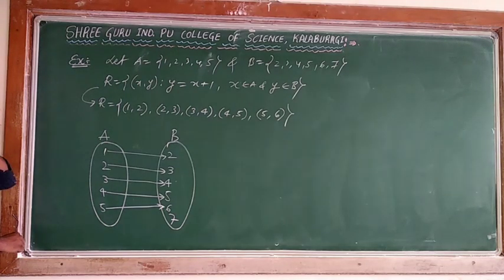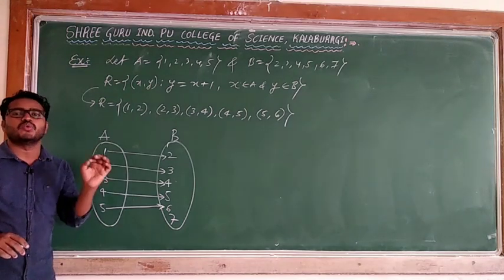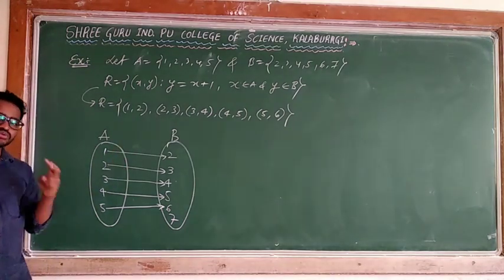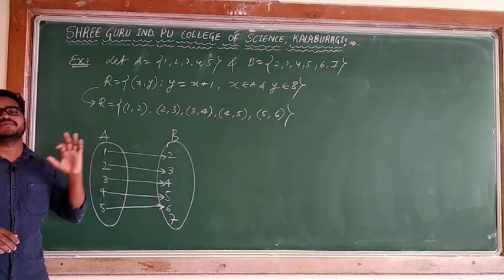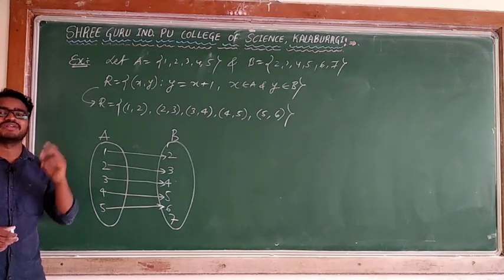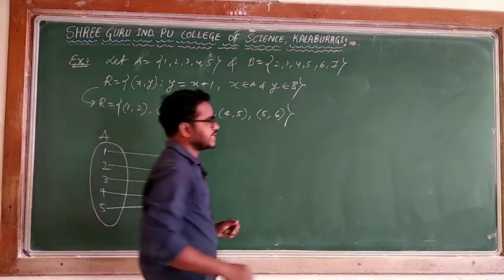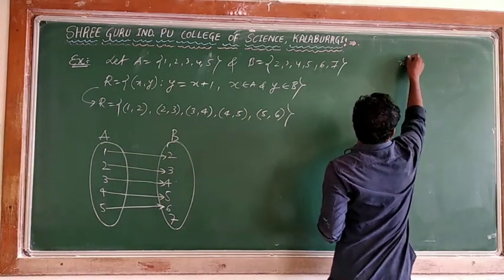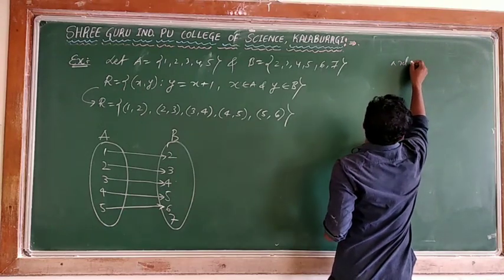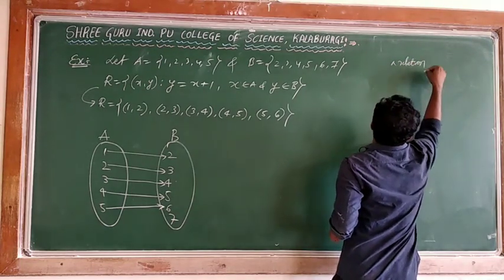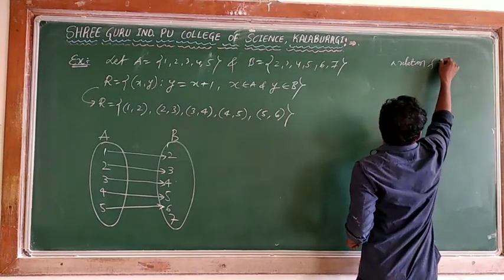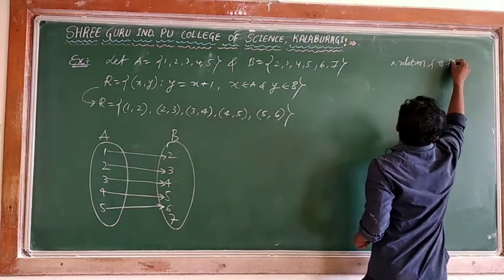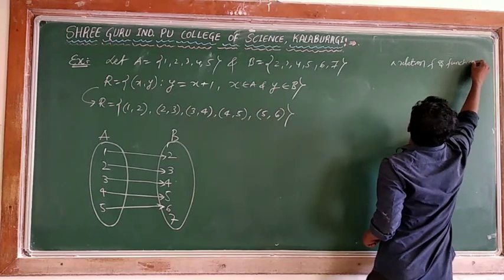So, what is the condition for a function? We are saying any relation is said to be a function if every element of the set A has one and only one image. Means two conditions here. Every element has an image and then it should be one. So if you want to say a relation F is a function, a relation F is said to be a function.